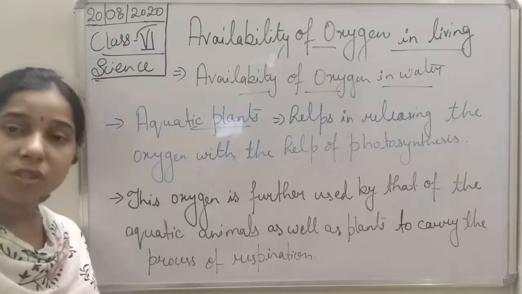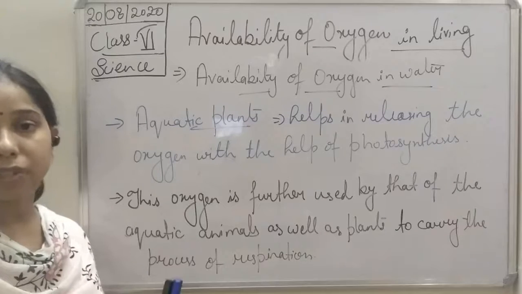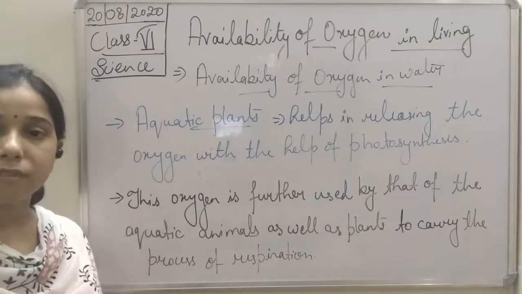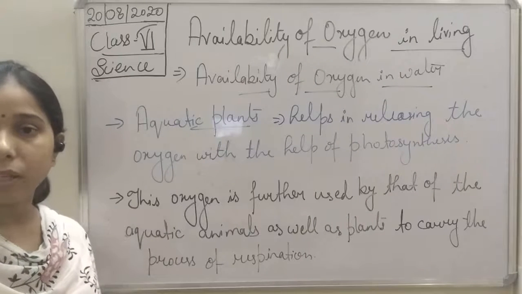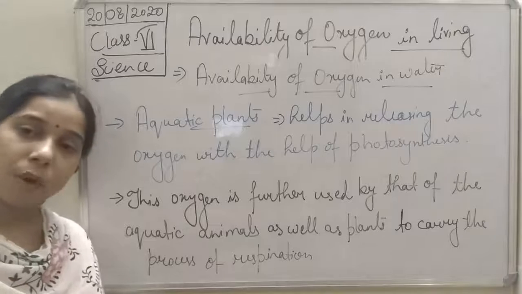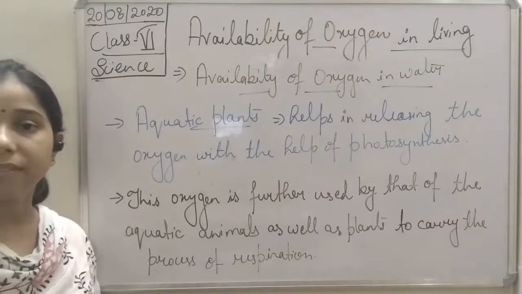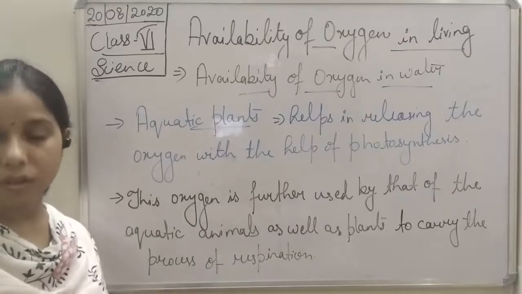Okay, so oxygen is used up by the gills. They extract the oxygen from the water and finally use it to carry out the process of respiration. So it is a kind of specialized organ which helps in taking in oxygen.